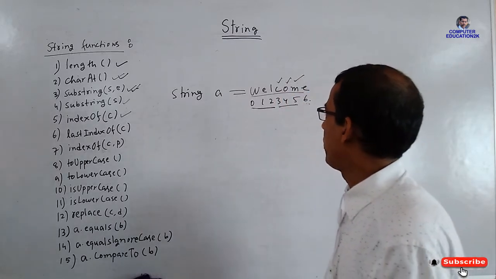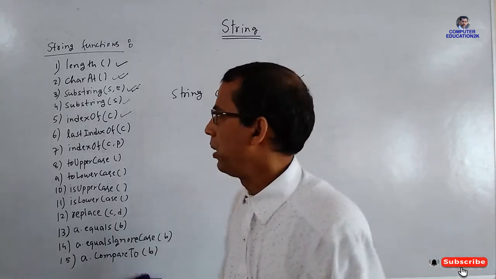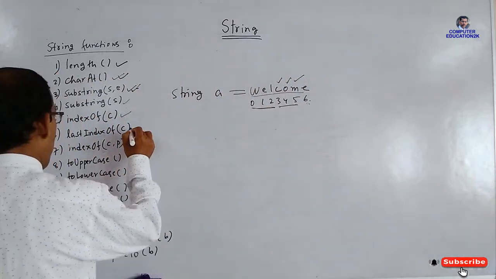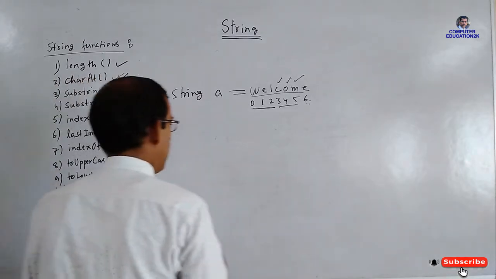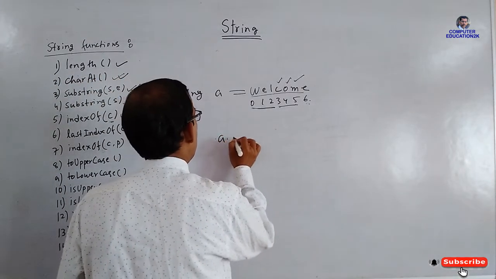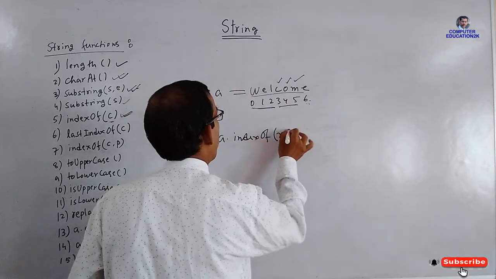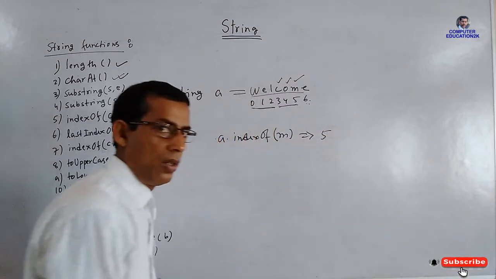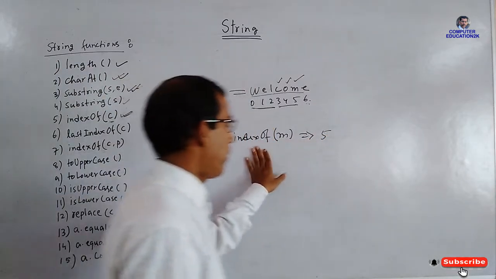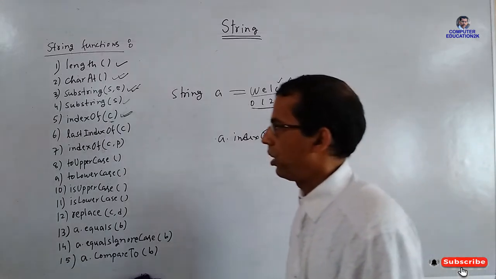Suppose I want to get the index number of M. Then we can use indexOf. Here c means character. So we can write A dot indexOf(M). The computer will give 5. So this function is to find out the index number of a character from a string.